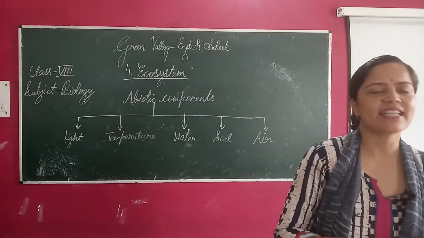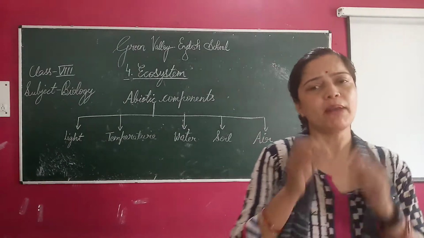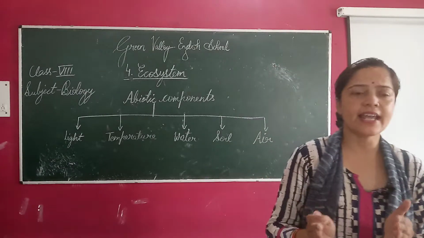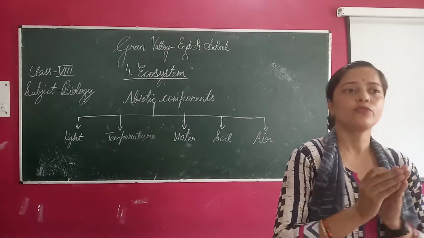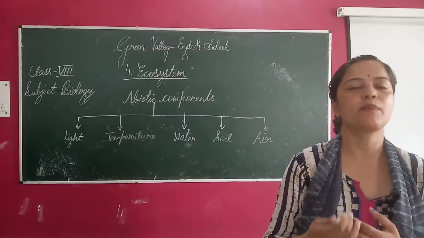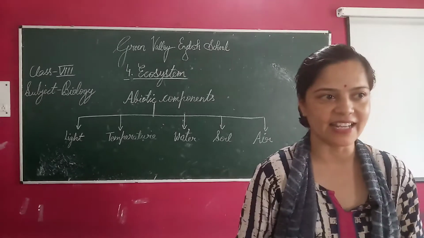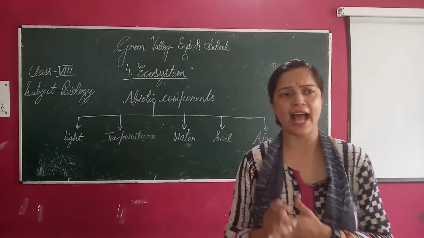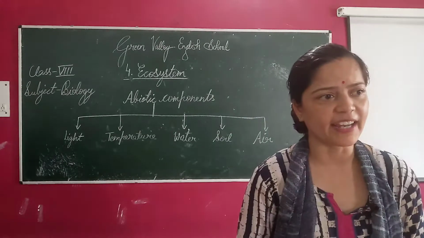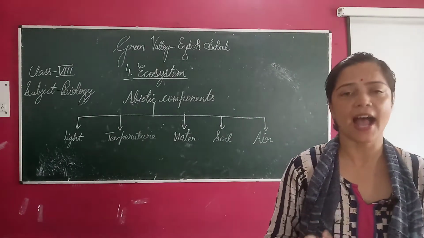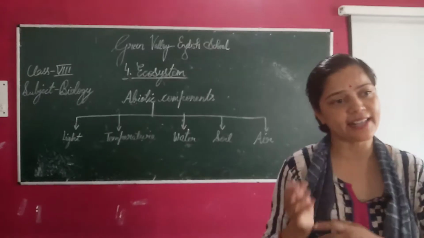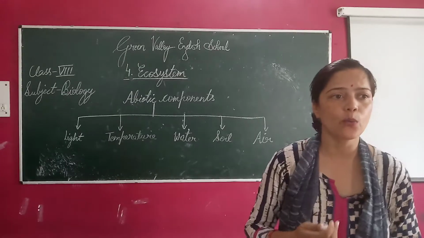As you know, intensity and duration of light play an important role in the life of an organism and in its activities. For example, photosynthesis, an important process of food preparation in plants, takes place only in the presence of light. Diurnal animals become active only during daytime, such as butterfly, birds and mammals. Some animals called nocturnal animals become active only during the night time, such as bat, owl and cockroach.